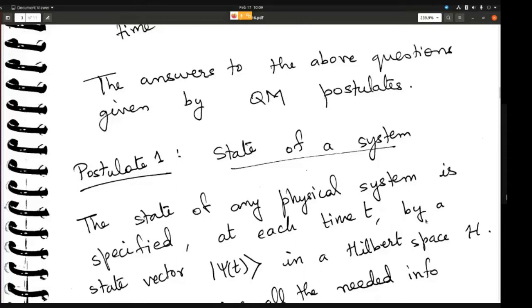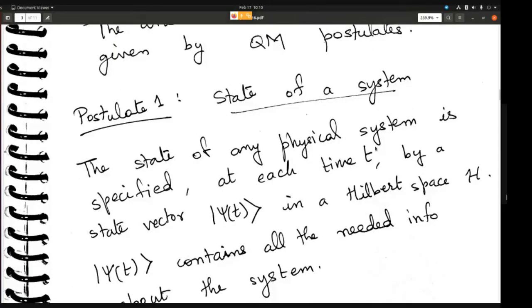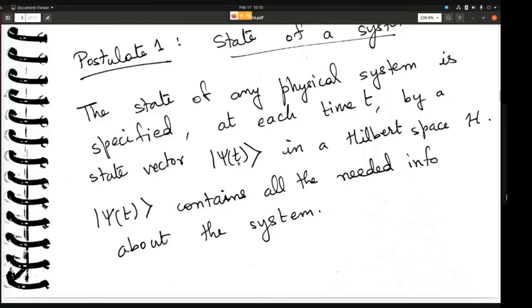Hilbert space has certain properties which we have seen in chapter 2, meaning that operators add linearly, and the product of a scalar and a vector gives you a vector, and so on and so forth. These are the properties of Hilbert space, right? So the state of any physical system is specified at each time t by a state vector psi of t in a Hilbert space H. And this state vector psi of t contains all the information about the system. So if you know the state vector, you basically know everything you need to know about the system.